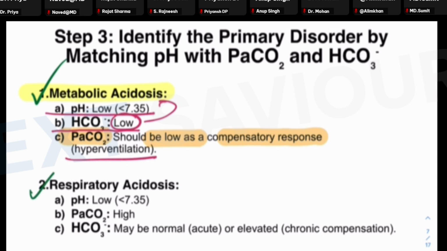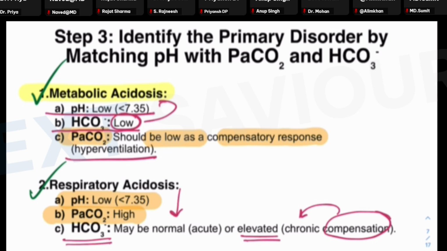But how is it different from respiratory acidosis? In respiratory acidosis, as you already know, the pH would be lower because of the high partial pressure of the carbon dioxide. But the kidneys might need some time for this compensation to happen, in order to bring the bicarbonate levels up. So the compensation is always a chronic phenomenon. In acute respiratory acidosis, the majority of the time it is uncompensated. There is no compensation because kidneys require some time, from hours to some days, in order to elevate the bicarbonate level.